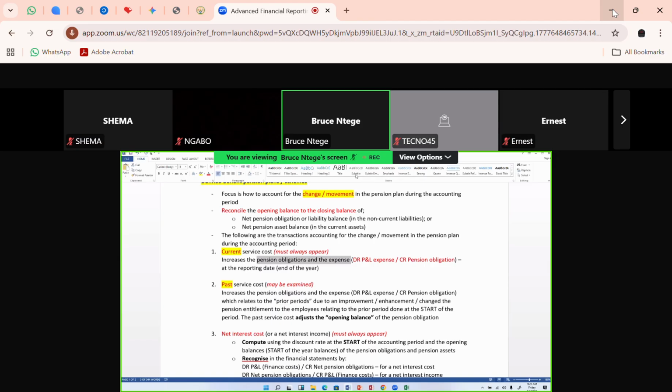Let me call it the current monthly salary as at the end of April is a current service cost to your employer. Let me repeat. At the end of the month, like April, when you got your salary, to the employer, that was a current service cost. It was a current month cost, a current month employment cost to the employer.